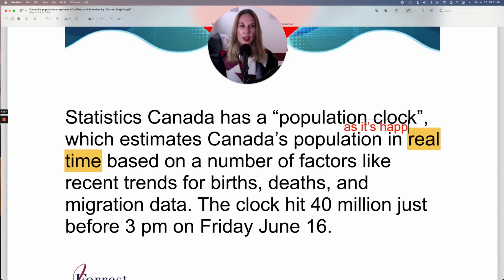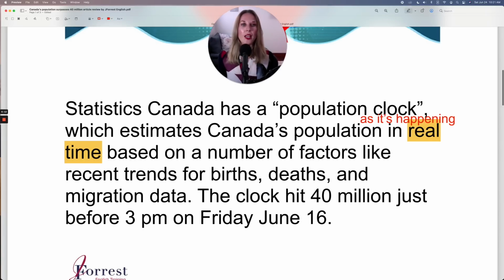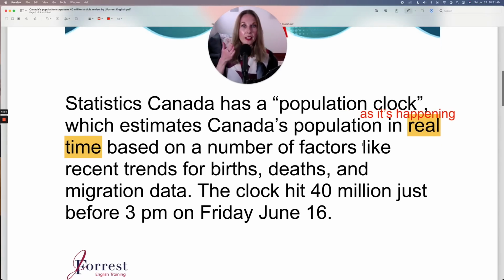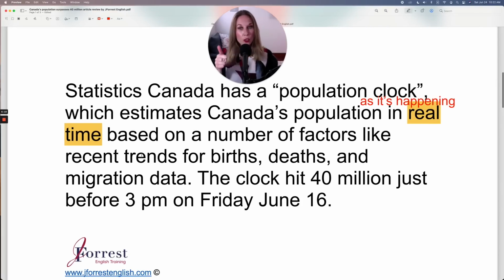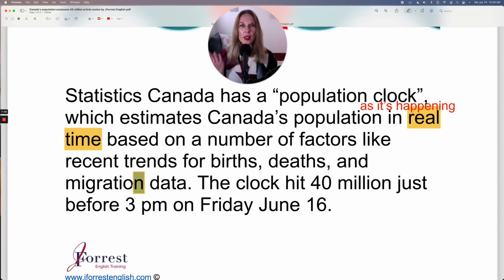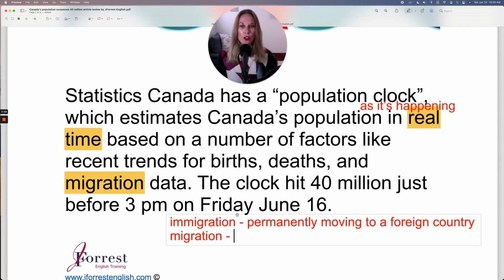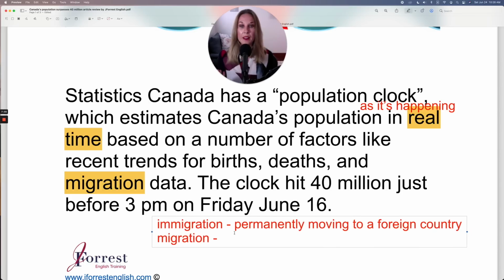As it's happening. Based on a number of factors, and then they list the factors like recent trends for births. That's one factor. Deaths and migration data. Let's talk about migration. I have a lot of students who ask, and native speakers who ask, what's the difference between migration and immigration? So first, let's talk about immigration, the term you're probably more familiar with.